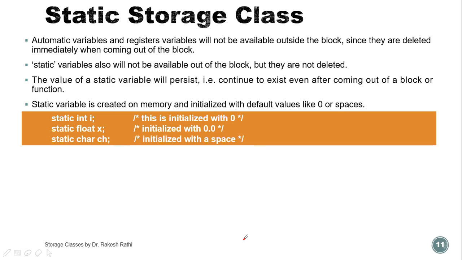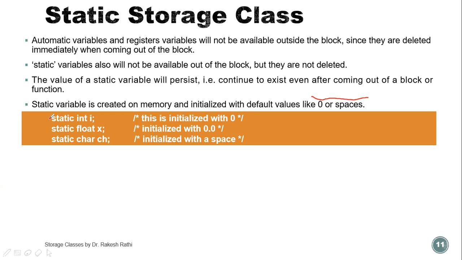The value of a static variable will persist, that is, continue to exist even after coming out of a block or function. A static variable is created in memory and initialized with default values like 0 or space. This is the main difference between static and auto and register storage classes. In auto and register storage classes, the default value is garbage, but in static storage class, the default value is 0 or space. If the data type is integer or float, then the initial value is 0 or 0.0, and if the data type is character, then the initial value is space.